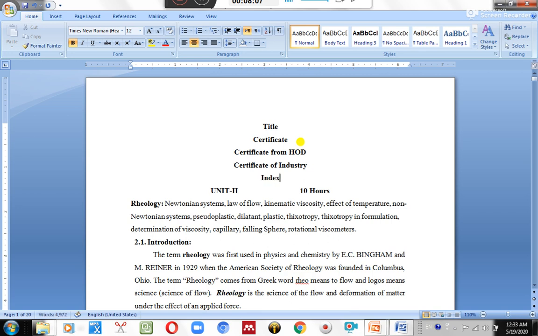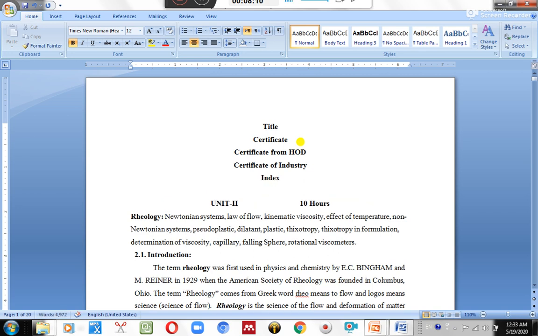If your work is in collaboration with the industry, then a certificate from the industry, and so on. Then there is acknowledgement or dedication, or simply say that there is an index. Okay, so these are the parts of a thesis.